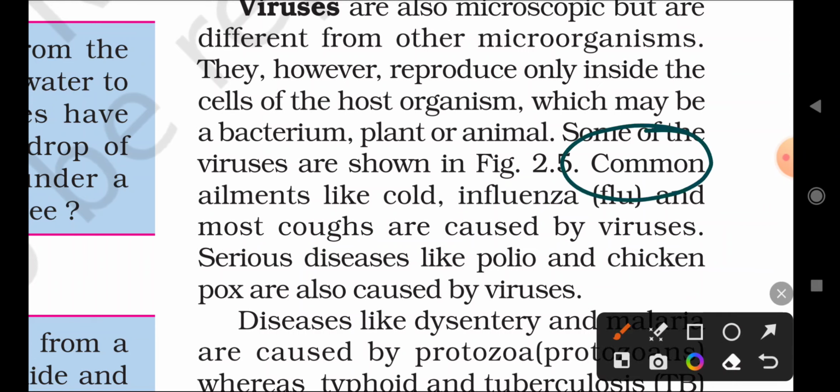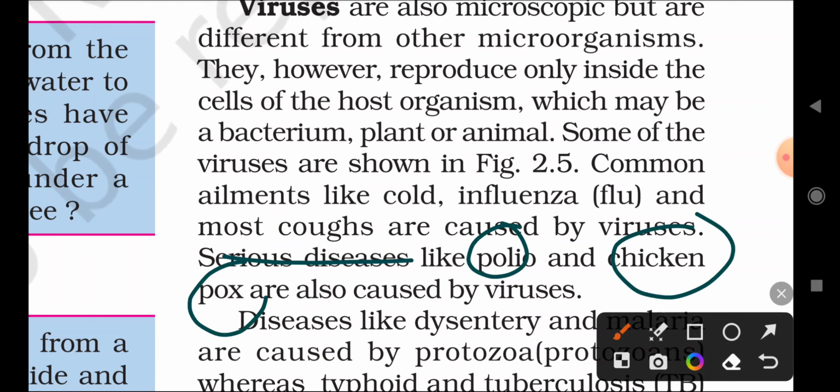Common cold, influenza, and cough are caused by viruses. And also serious diseases: polio and chicken pox are caused by viruses. Viruses also cause major diseases like polio and chicken pox.